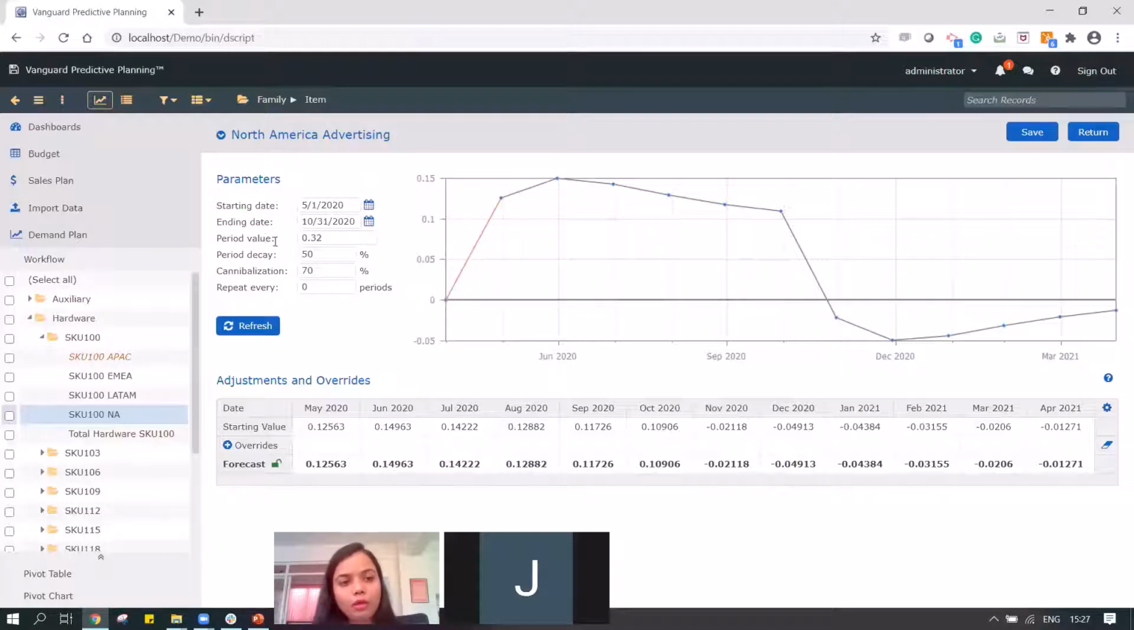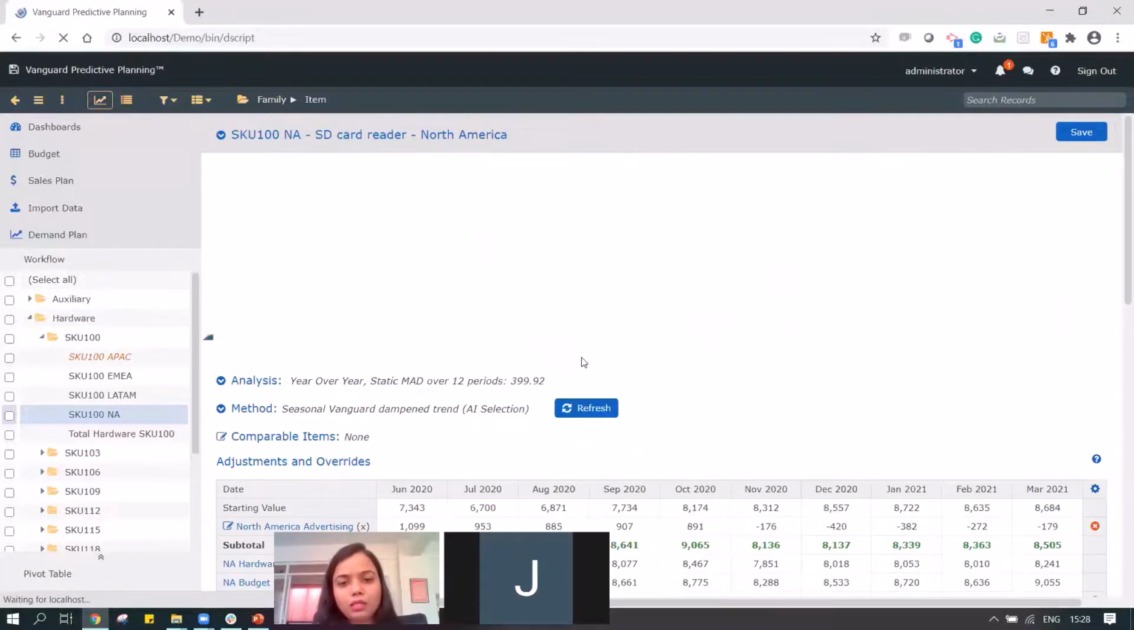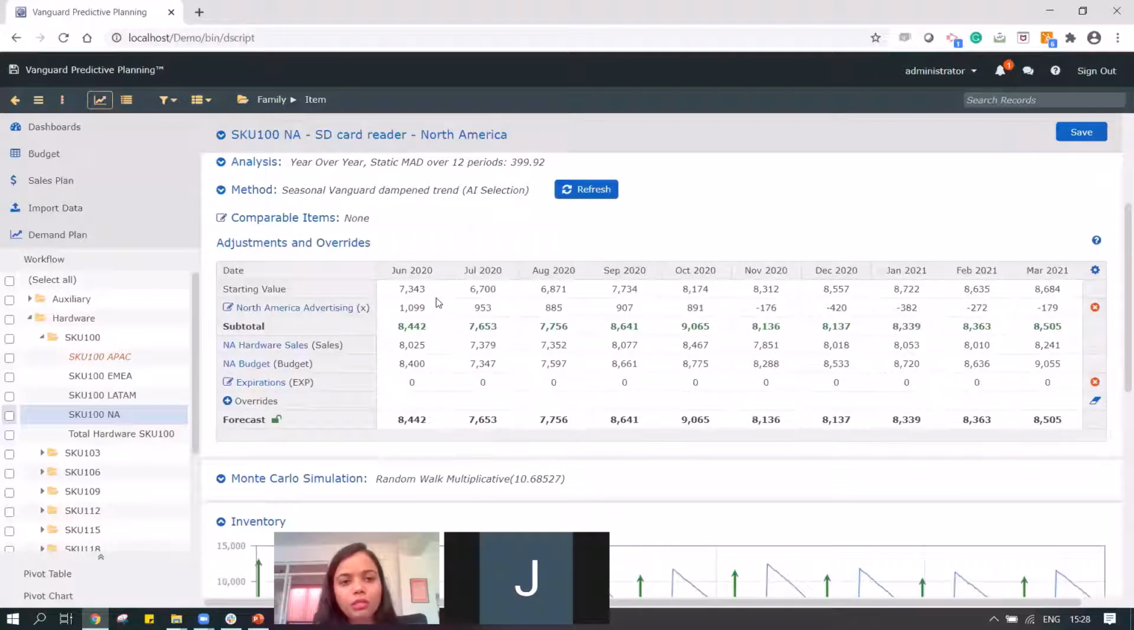So we can define the period value, we can define the decay once my promotion reaches a peak, and whether there would be a cannibalization or not because of my promotion. When I do that, it tells me how much additional sales I would be able to do because of this promotion or because of this advertisement.